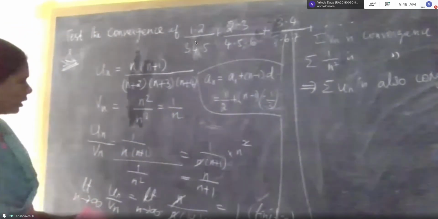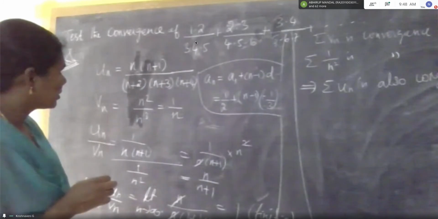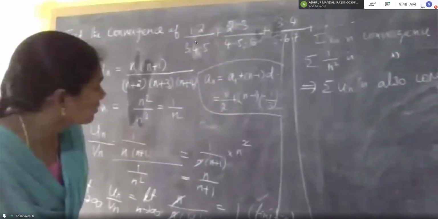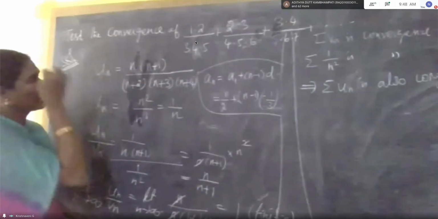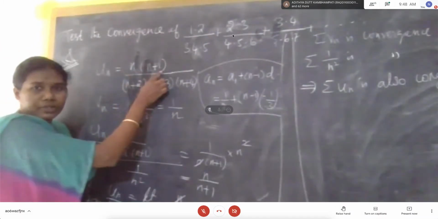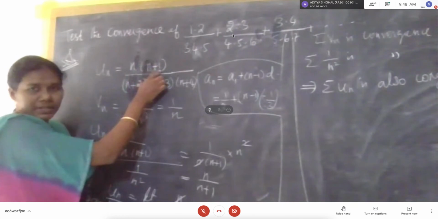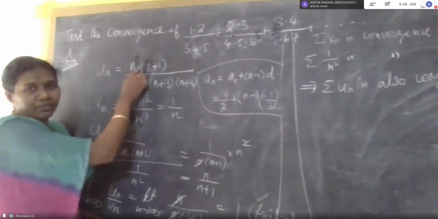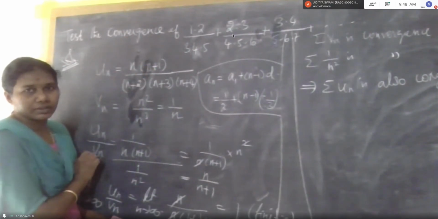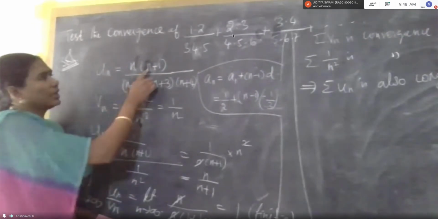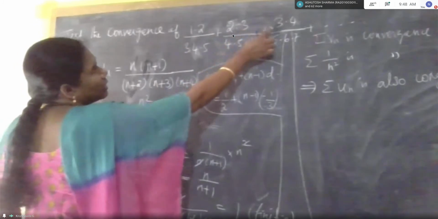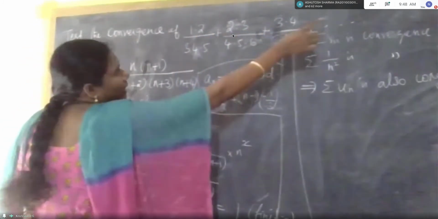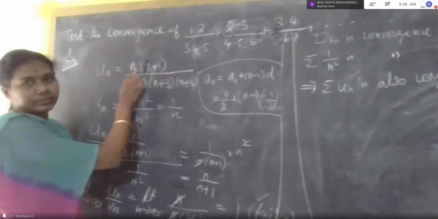Ma'am, can you explain once how Un came? Okay. n into n plus 1 is nothing but n square plus n. What is the maximum power of n in the numerator? Ma'am, I am asking about Un. Okay, okay. 1 into 2, 2 into 3, 3 into 4. 1, 2, 3 likewise, that is n.